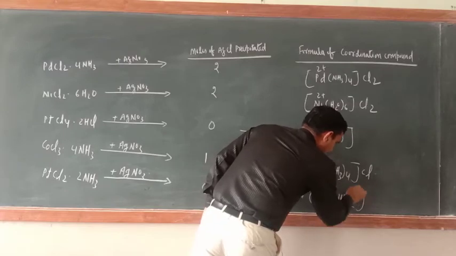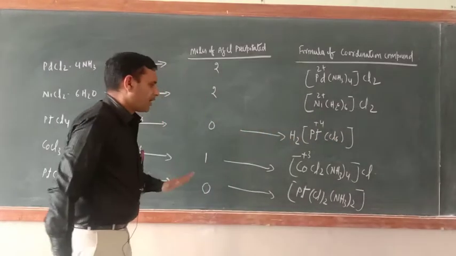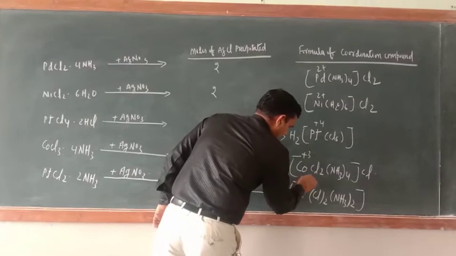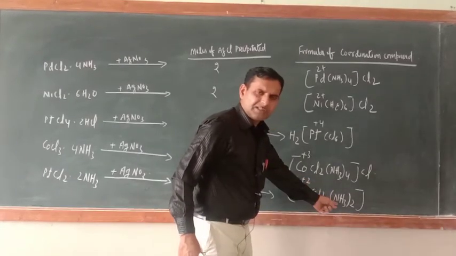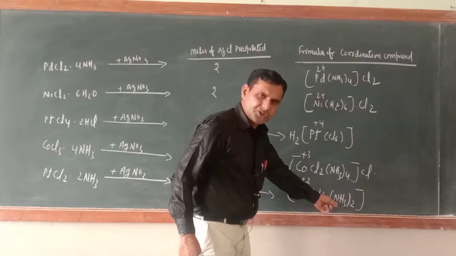NH3 whole twice, bracket close. Now nothing has come out. Now what would be the oxidation state of platinum? +2 only, because this is neutral molecules and its oxidation number is 0.